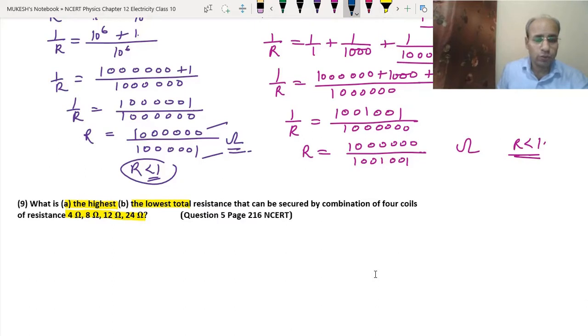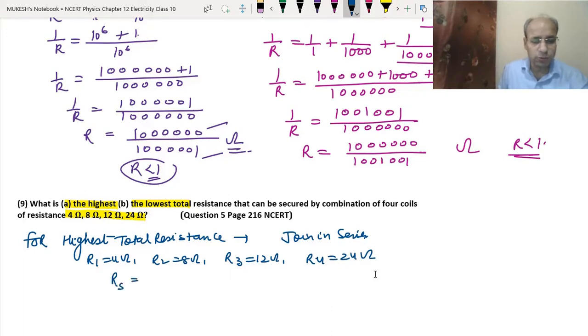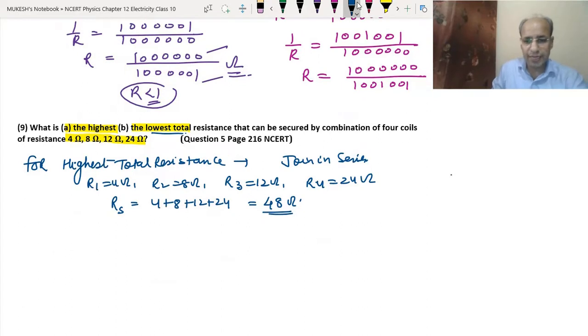Okay. So for the highest total resistance, as we discussed in the series and parallel combination, we join them in series. See, we have R1 equals 4 ohm, R2 is 8 ohm, R3 is 12 ohm and R4 is 24 ohm. So the total resistance in series will be equal to 4 plus 8 plus 12 plus 24. So it will become 48 ohm. So the highest resistance will be 48 ohm.